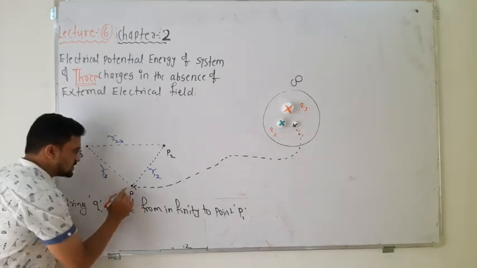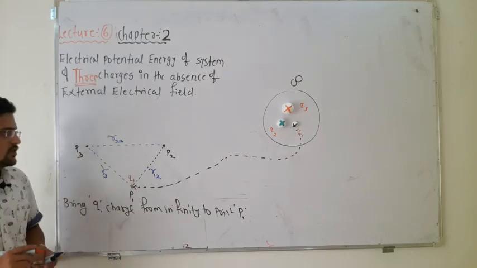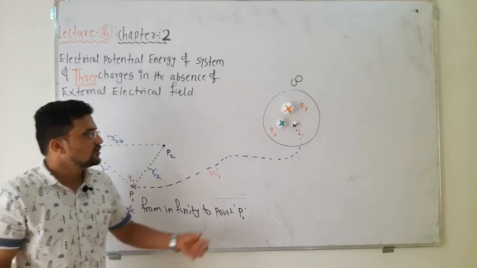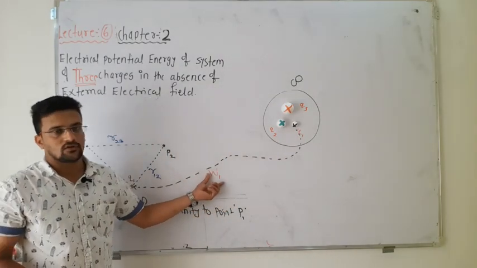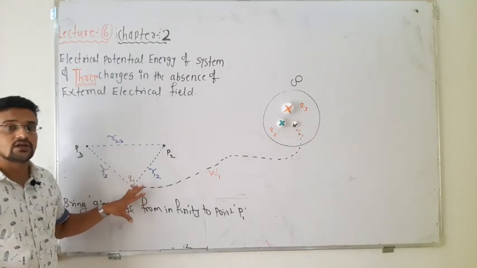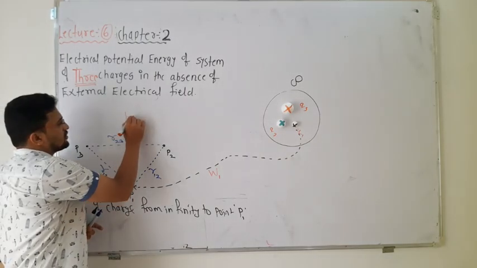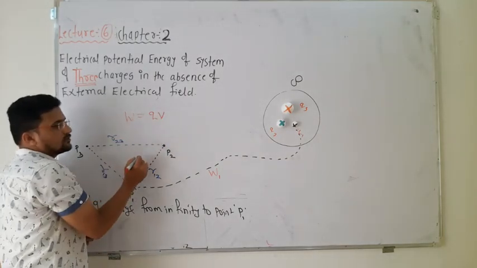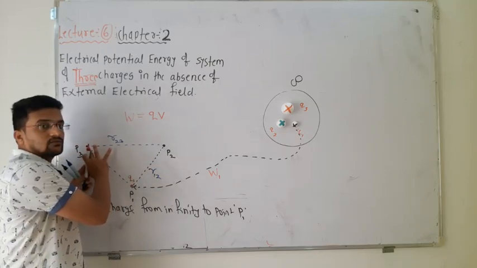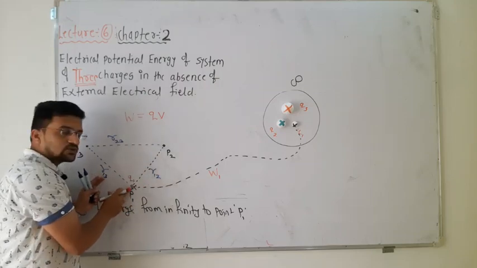Once you place it here, a q1 charge is present here. So what is the amount of work done? It is nothing but W1. So bringing the first charge, the work done is W1. And already you know, if there is no electric field, there is no potential, and by definition work done is equal to q multiplied by V. P1, P2, P3 are the points in the absence of an electric field, so at P1 also there is no electric field.